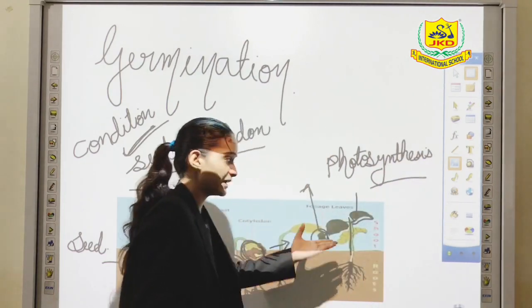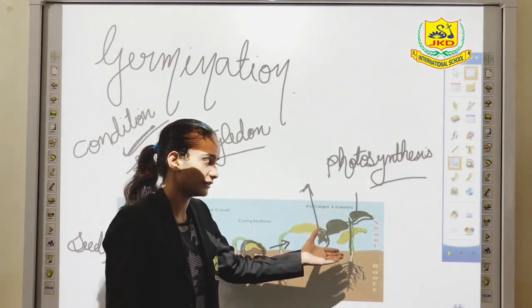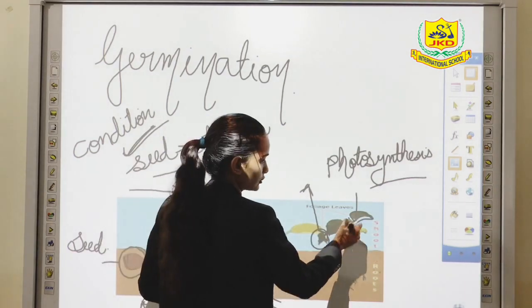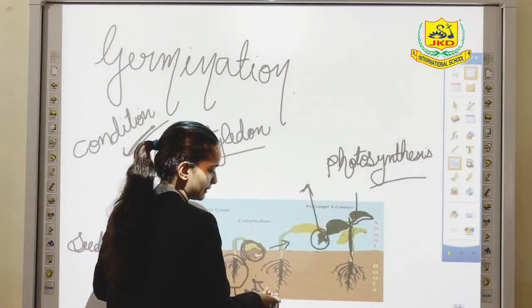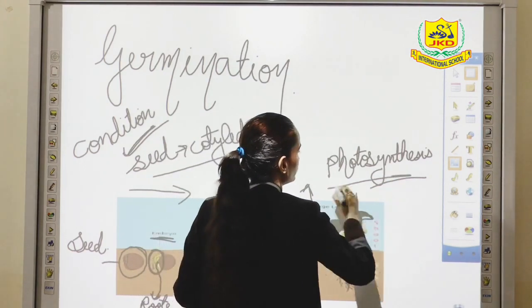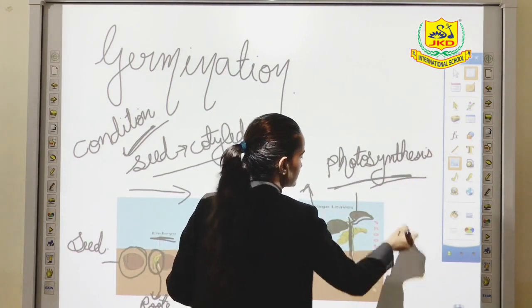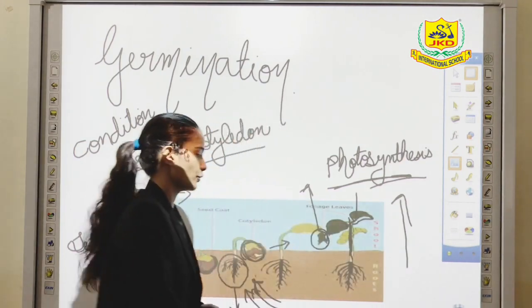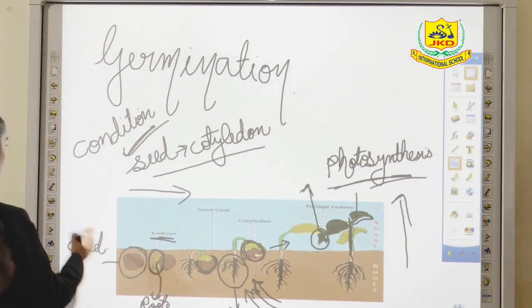Because now the leaves are mature enough, they will trap sunlight from the sun. Shoots are also mature enough. First roots were mature, then shoots were mature, and now leaves are mature. So they can do photosynthesis, and slowly this plant will grow. So this was all the process of germination.